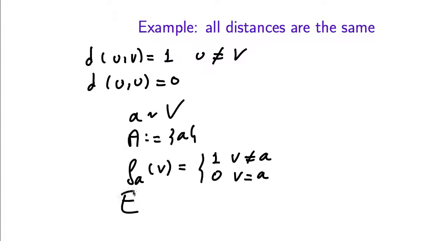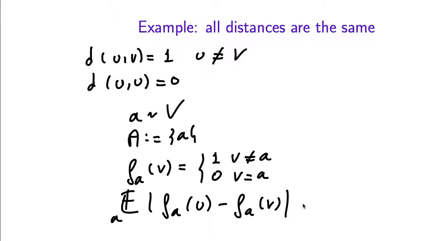Then what is the expectation of this difference? Well, this is going to be at most 2 over n, because except with probability 2 over n, A is neither u nor v, in which case this difference is 0. When A is either u or v, then this difference is 1. However, in order to prove something like Bourgain's theorem, we would need this expectation to be much larger.